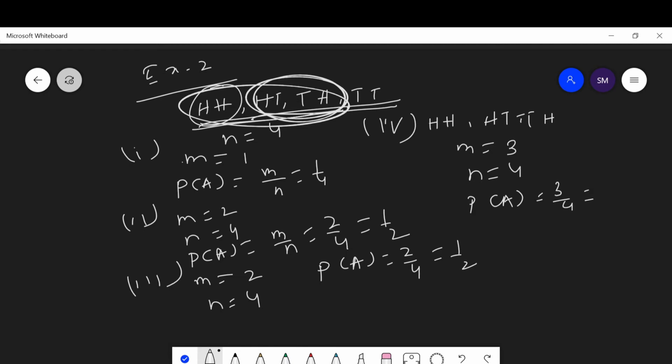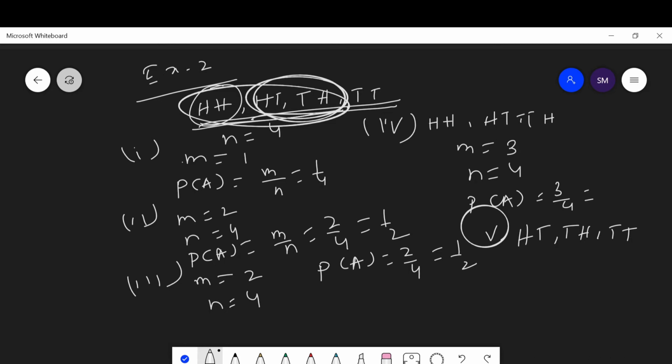Okay. Then the next question says at most one head. No need of two heads. At most one head means the outcomes may be two tails, or head tail, tail head, or tail tail.